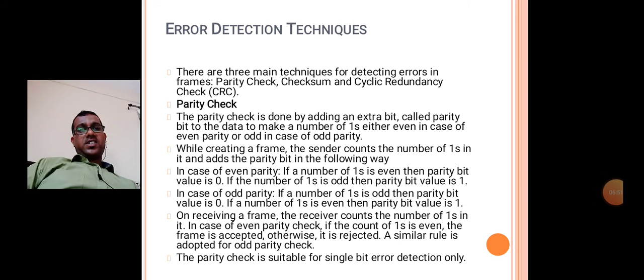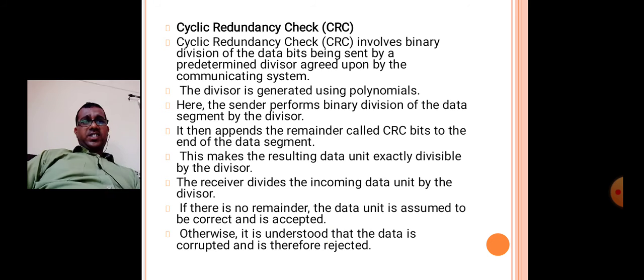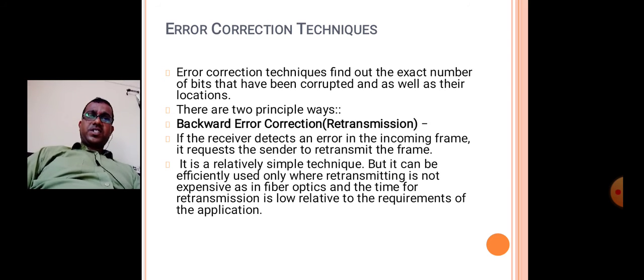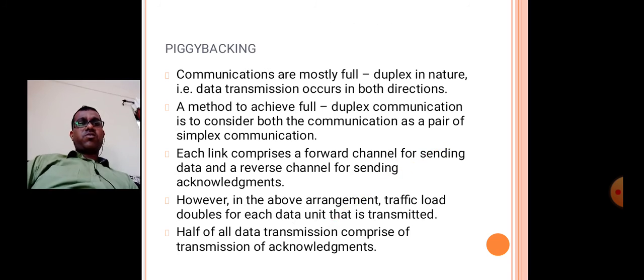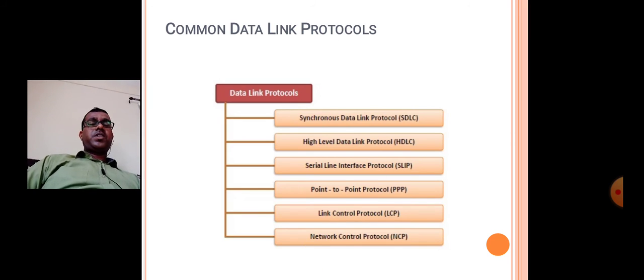Next are error detection techniques: parity check, checksum, and cyclic redundancy check. Then the error correction techniques: backward error correction, that is retransmission; forward error correction; stop and wait protocol; and piggybacking, with an example of piggybacking.